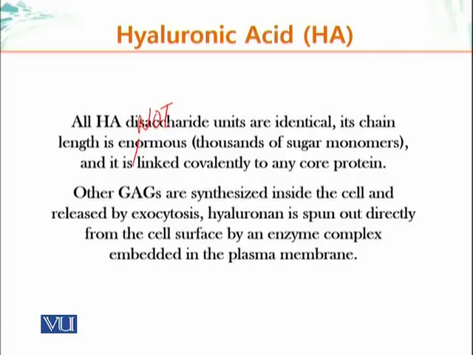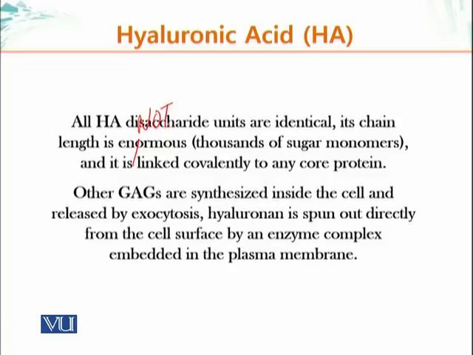The protein is injected inside, and then that protein is decorated with sugar molecules, glycosylated, and that protein is packaged in ER, sent to the Golgi apparatus, and from there to the plasma membrane. Since these GAG molecules do not have a core protein, that's one of the reasons why they're synthesized outside the cell rather than being synthesized inside the cell.